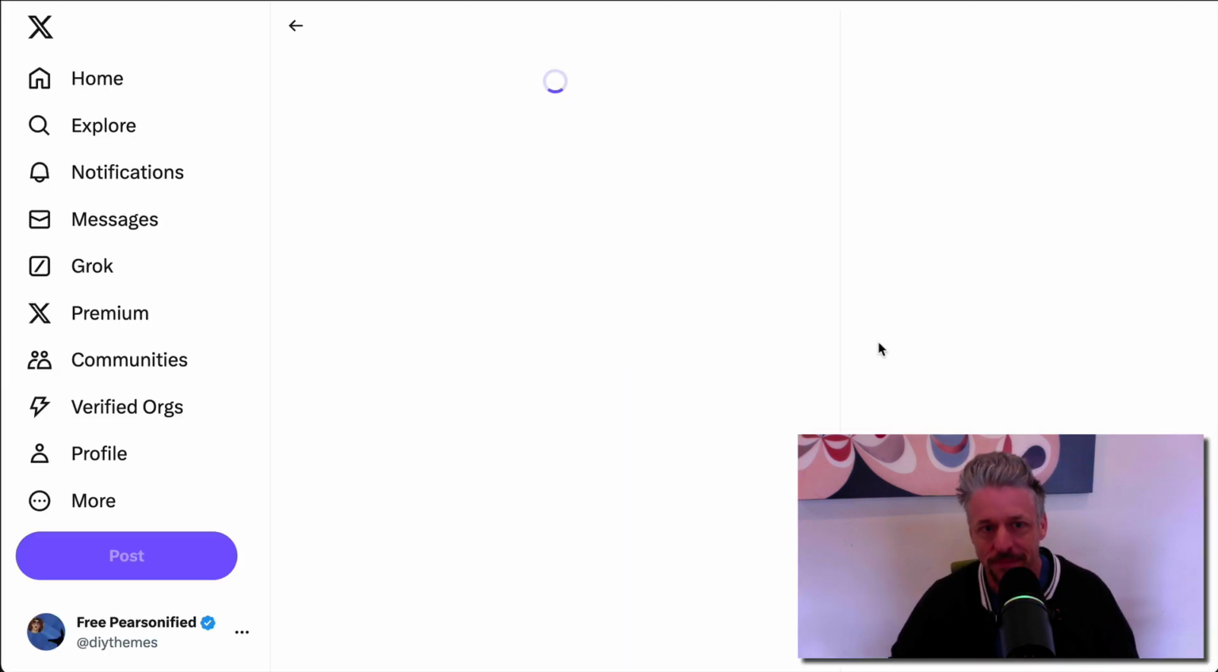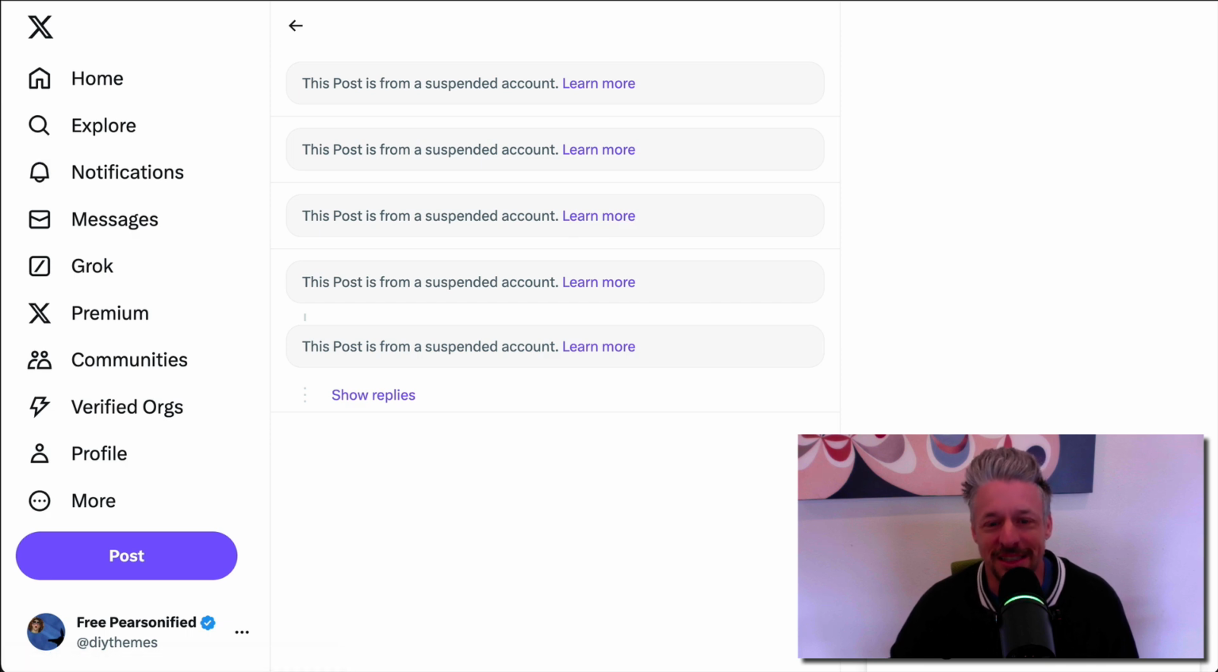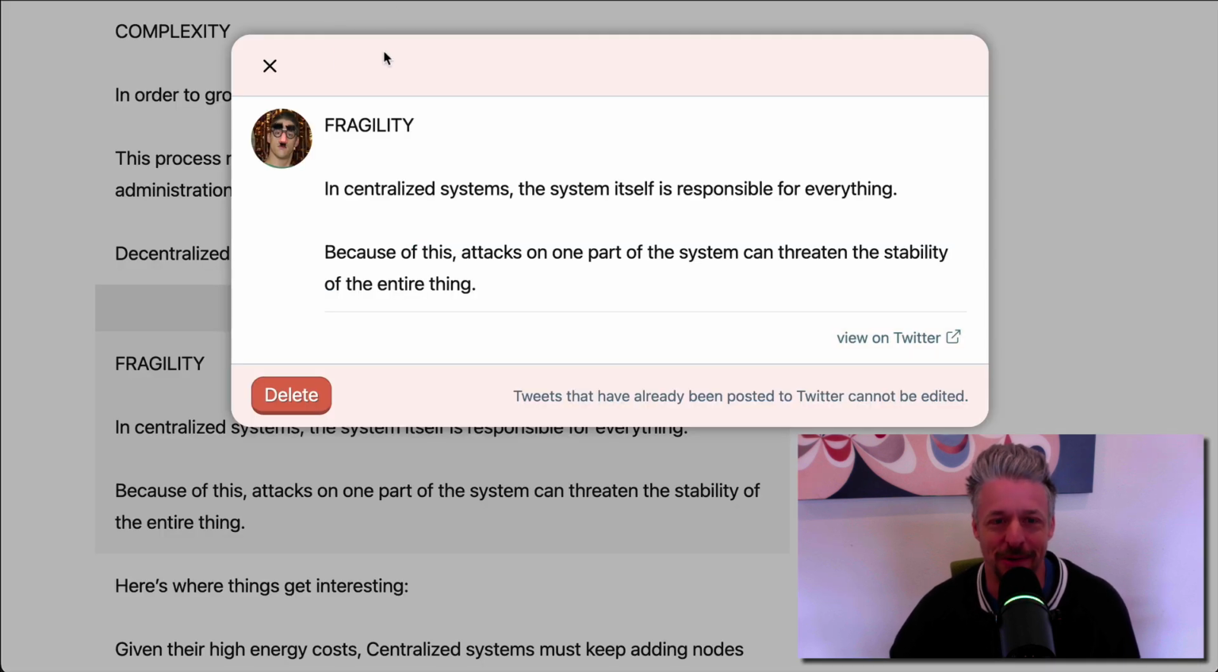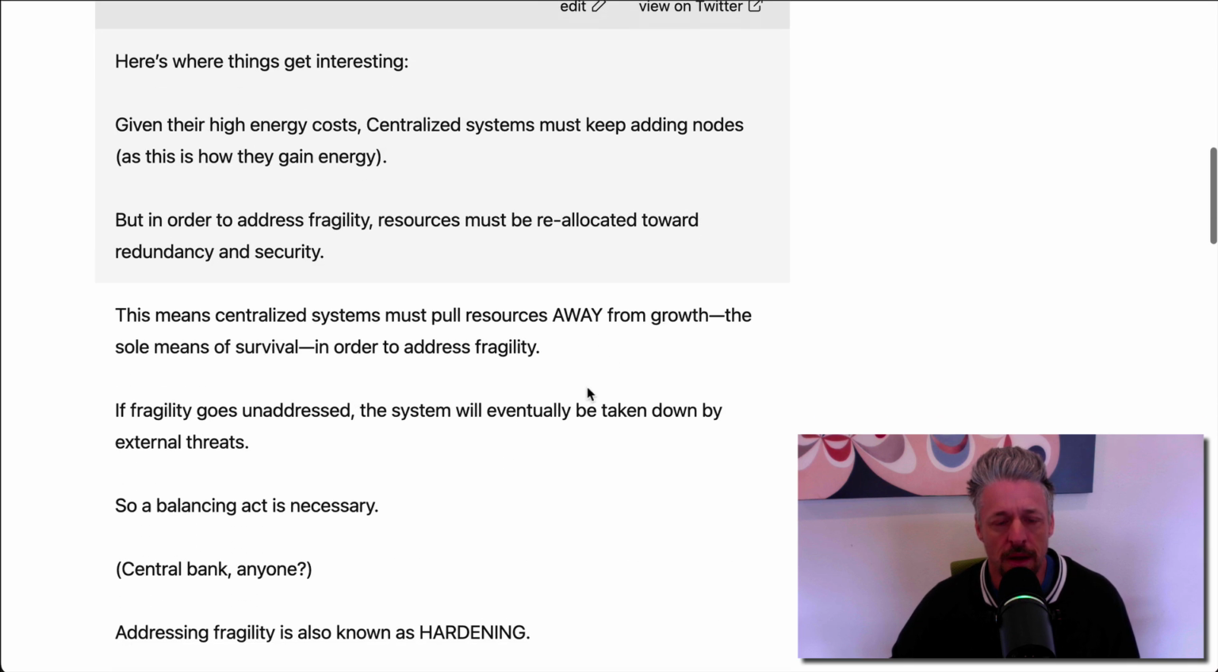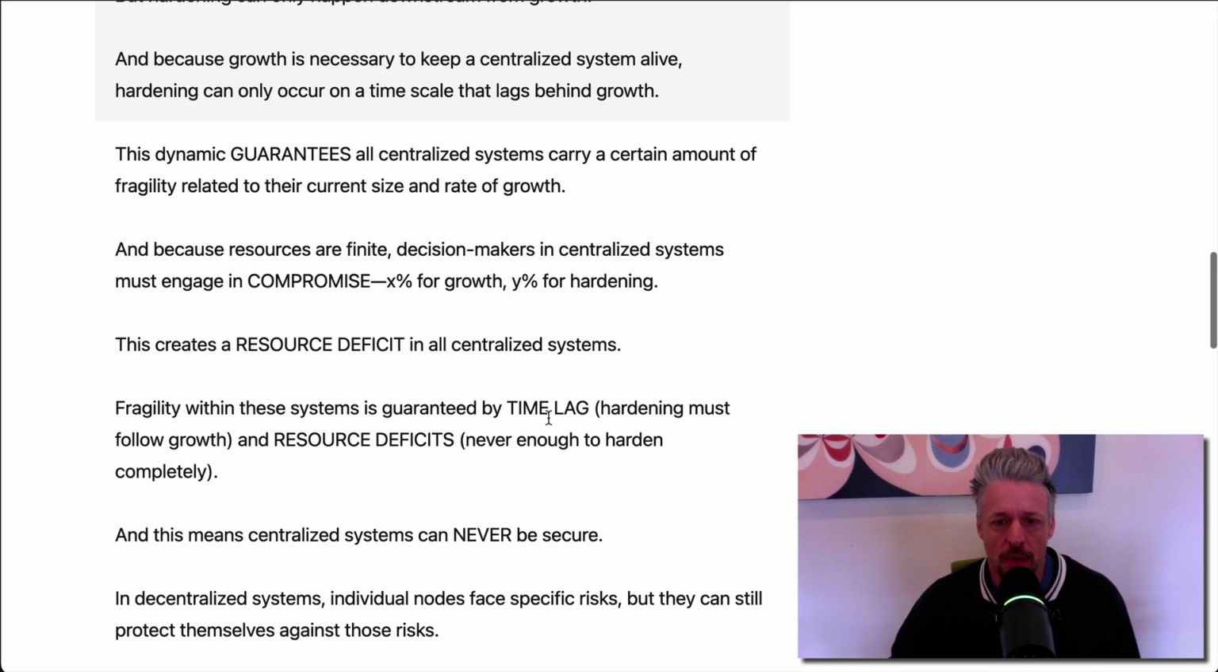We'll do that real quick. Oh, it's from my suspended account, so we can't view it. Really cool, huh? That's great. Anyway, that would have worked if I hadn't gotten banned. So anyway, that's how these thread pages work.